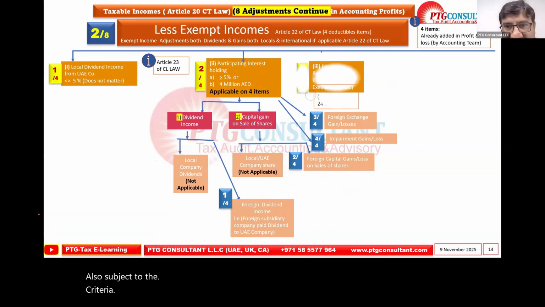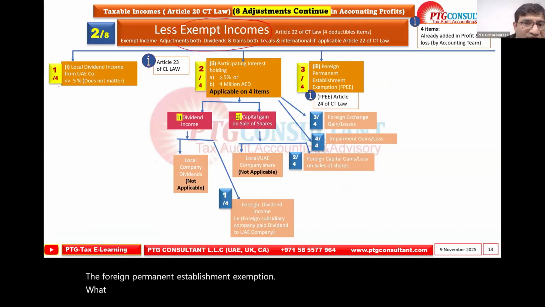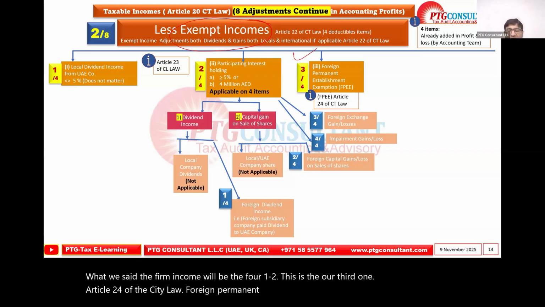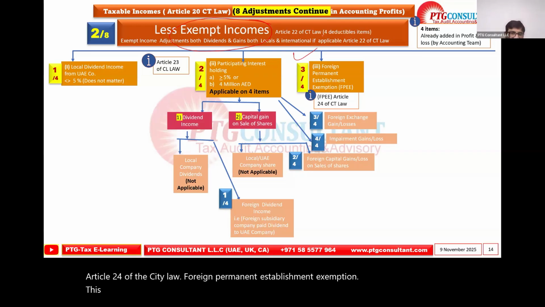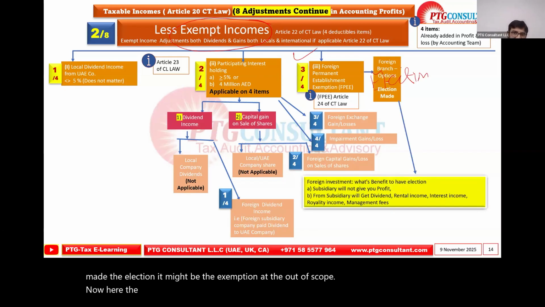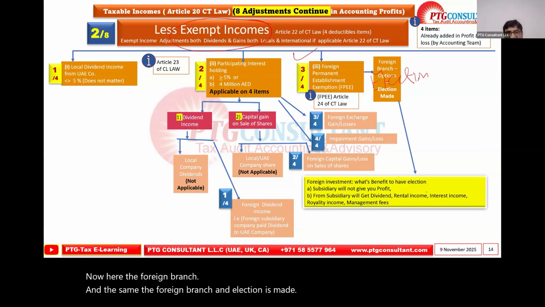Let's see the next. The foreign permanent establishment exemption. What we said, the exempt income will be the 4, 1, 2. This is our third one. Article 24 of the CT law, foreign permanent establishment exemption. This is also, as we discussed before, exempt subject to the election. And if we made the election, it might be the exemption or out of scope. Now here the foreign branch, an election is made. What benefit is there to having the election? If we make the branch election, it will be out of scope, not subject to tax income.